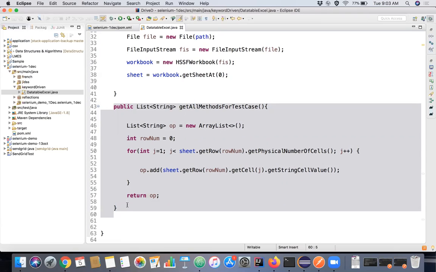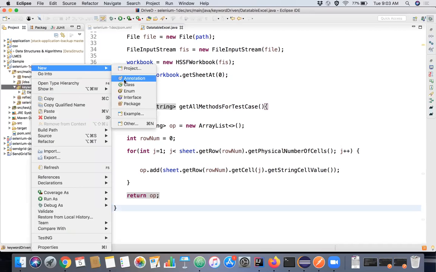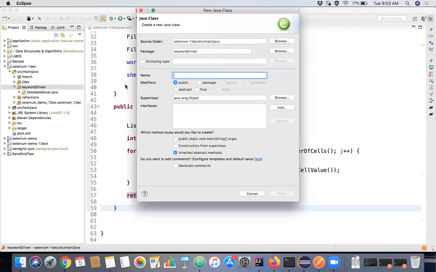Now we'll create one more class. Let's call this driver methods.